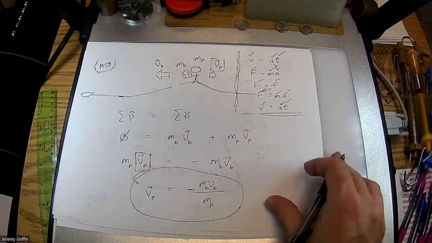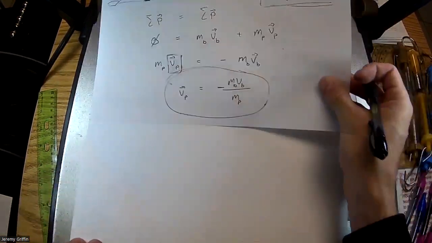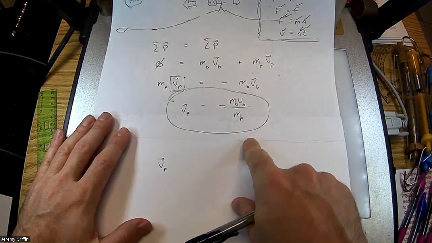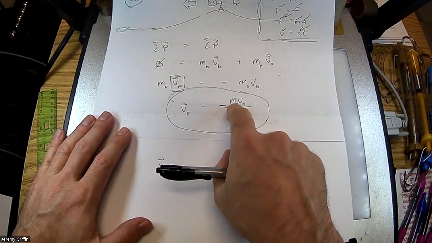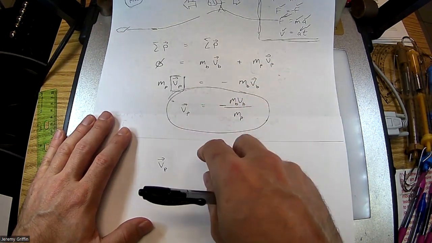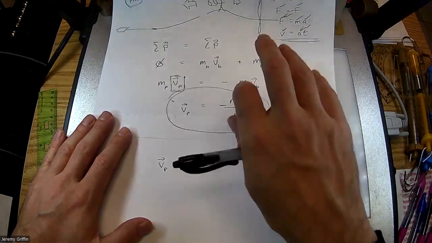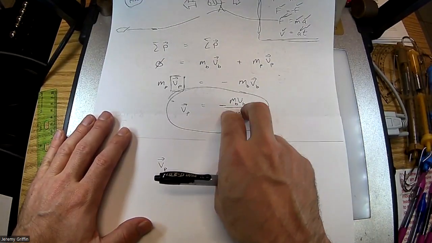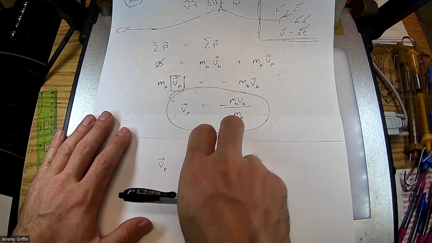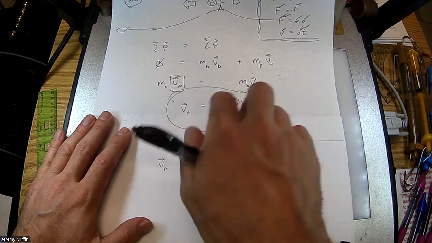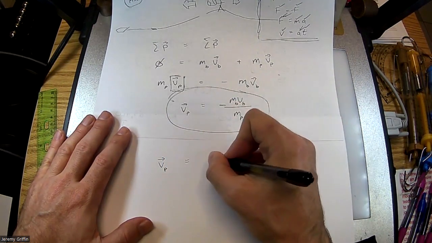Let's get some values going. Right before I plug stuff in, let's make sure this makes sense. The more mass of the ball for some given throwing speed, she would be thrown back faster, right? Like if she throws a bowling ball, that's a lot of momentum the other way. The faster she throws the ball, the faster she's moving back. The more massive she is, the slower she's moving back. That's an inverse relationship.